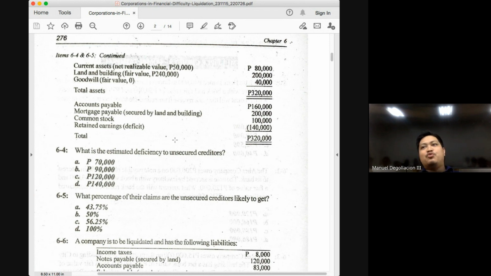Your assets are 2 million, but your liabilities are 2,500,000. How much will be your recovery rate? That would simply be 2 million divided by 2,500,000. That's the most simple case. Assets over liabilities will give you your recovery rate. But because some liabilities are with priority, some liabilities are secured, the computation will not be as simple as assets over liabilities. But again, the concept: you have assets of 2 million, you have liabilities of 2,500,000.